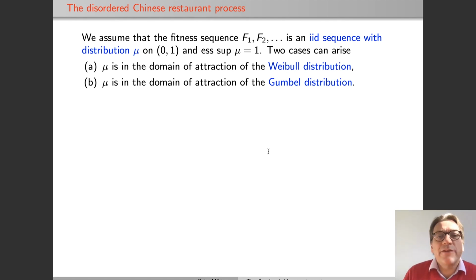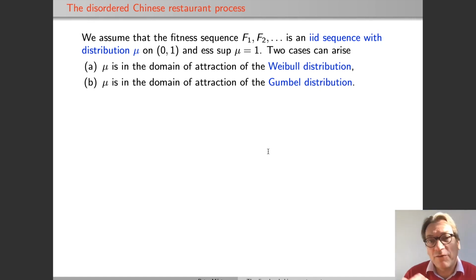This is when mu is in the domain of attraction of the Weibull distribution, so a properly scaled version of the maximum of the fitnesses converges to the Weibull distribution. The second possibility is the domain of attraction of the Gumbel distribution. And the third possibility, the domain of attraction of the Fréchet distribution, cannot arise here because it is for unbounded distributions.